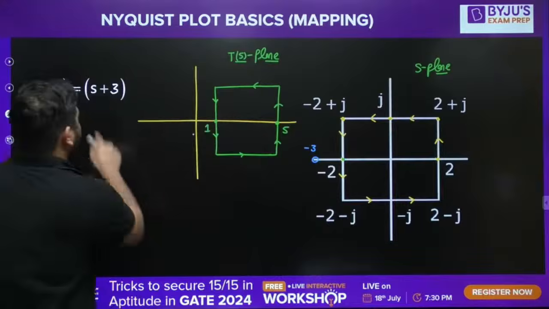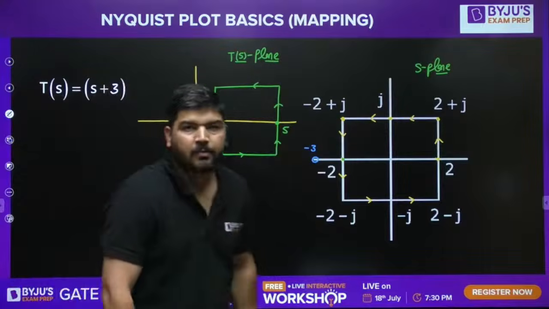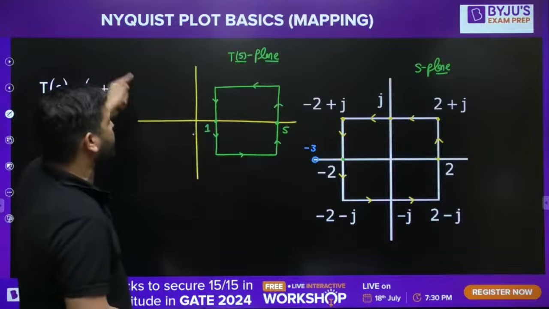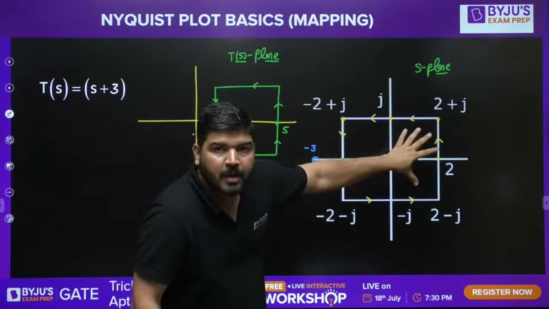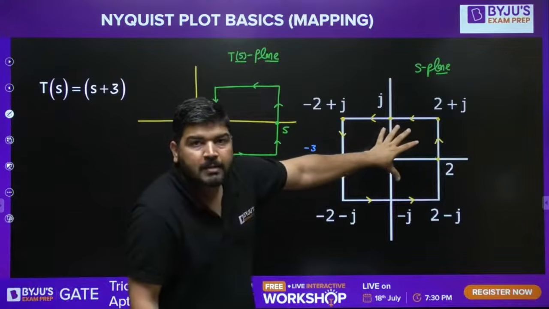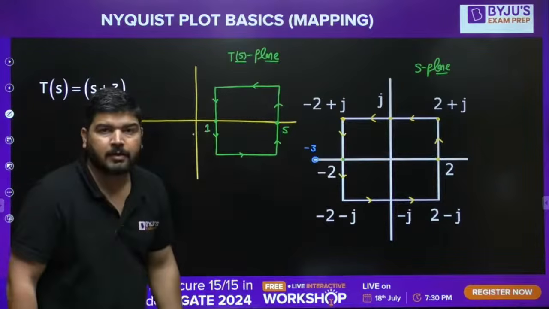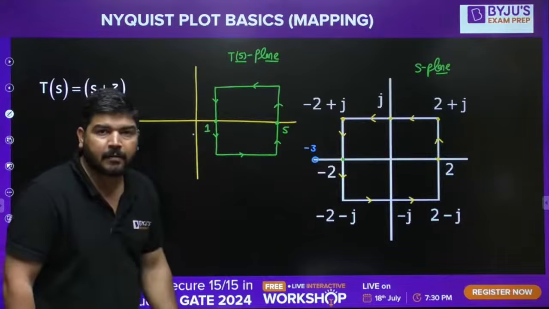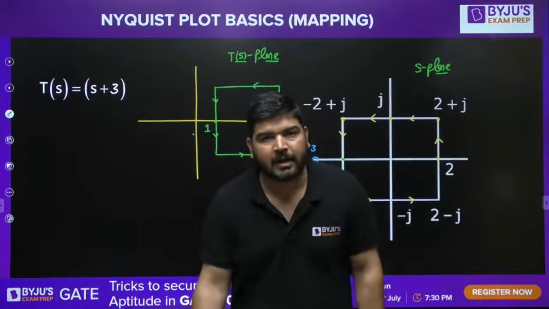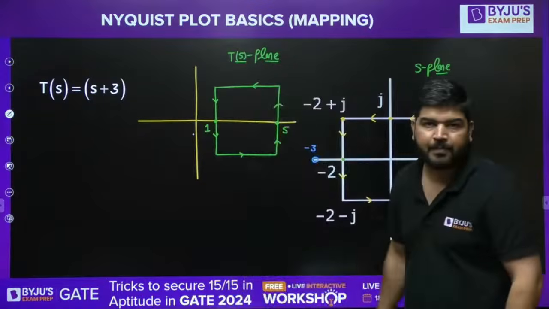You can see that in this function there is one zero, and that zero is outside the contour. There is no pole or zero of this function inside this contour. If there is no pole or zero inside this contour, it means the origin will not be encircled. You can see that the origin is not encircled here. Okay, it should be very clear, guys. So this is the conclusion.